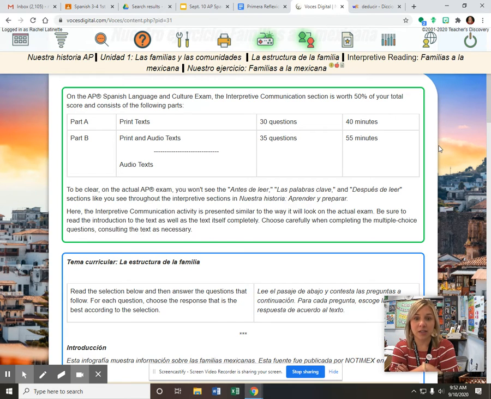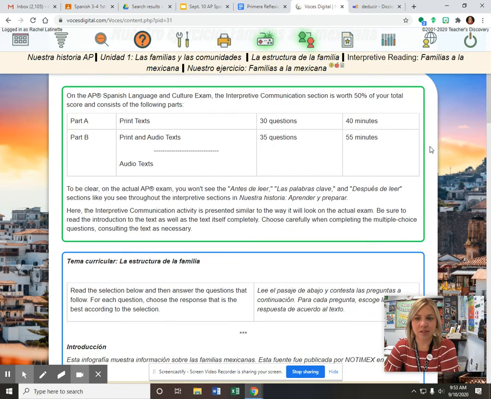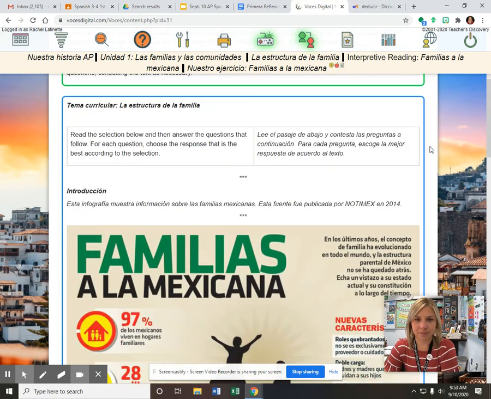And then there's another section that's just audio, so you just listen to some sources and answer multiple choice questions about them. And this is very similar to what it will look like on the exam, minus the fact that you won't see any of these titles at the top, like Nuestro ejercicio, después de leer, etc.